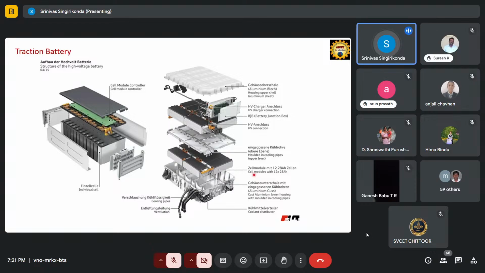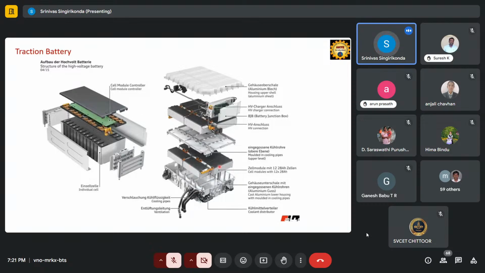Okay, these are cell modules. Different cells are connected into different modules in a series and parallel combination. They are connected electrically, and they will make up the pack. So this is a module casing. Above the module, there is again some